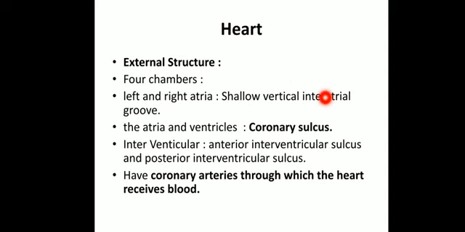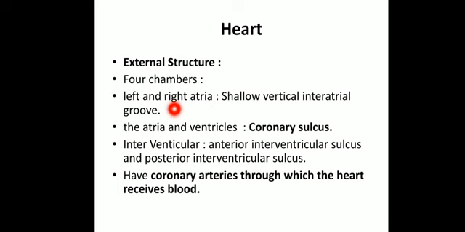Now the heart can be studied as external structure and internal structure. The heart basically has four chambers. We are speaking particularly about the human heart. So it has four chambers, two auricles and two ventricles, as we have seen. Now the left and right atria are the upper chambers.